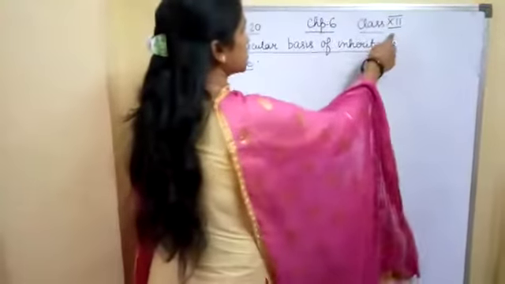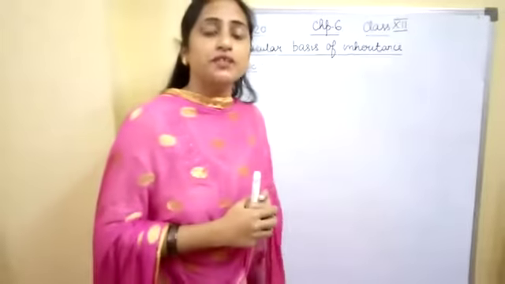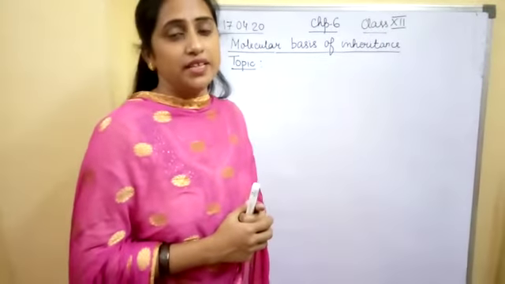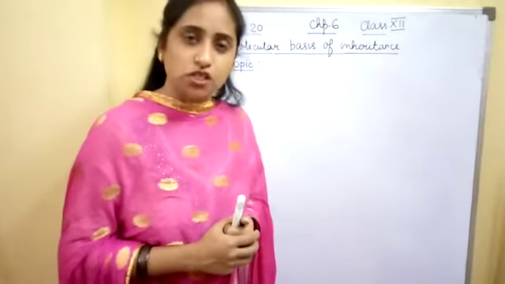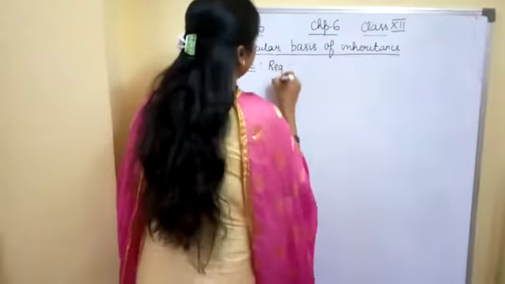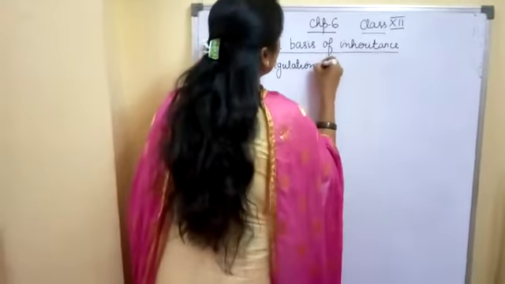I am teaching class 12th, chapter number 6, Molecular Basis of Inheritance. In the previous lecture, we finished off with the translation process, which included initiation, elongation, and termination of the polypeptide chain. Now, we will be learning about a new topic, that is regulation of gene expression.